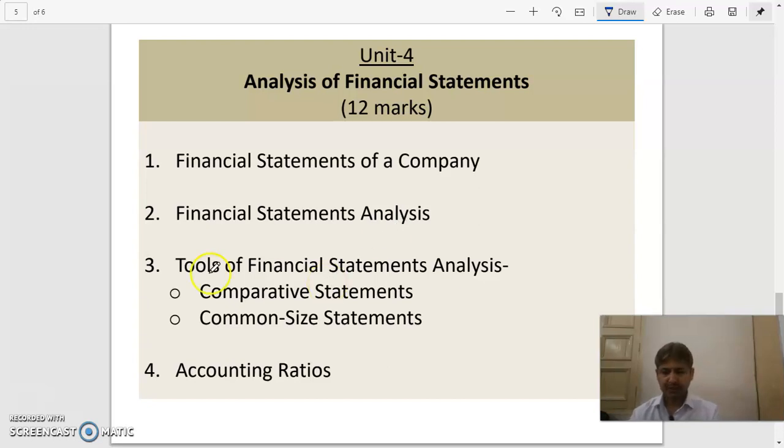So next is tools of financial statement analysis. There are two tools we will be learning about, and they are very easy to understand. This is the only chapter which is the easiest in the whole 12th class accounting.